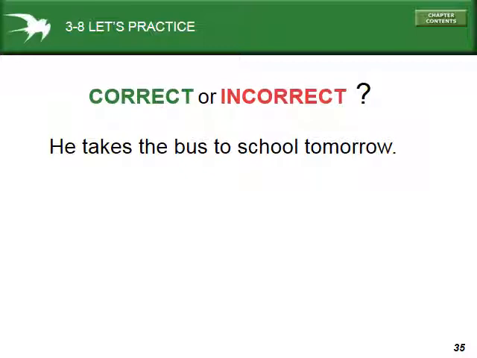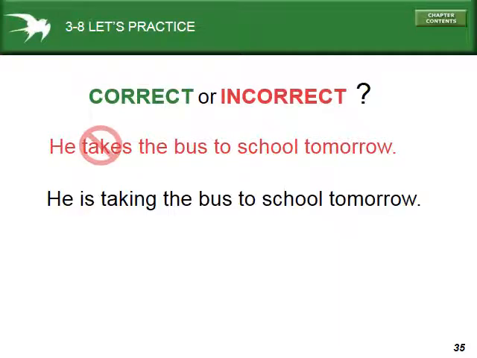All right, so here's our last slide here. We say, he takes the bus to school tomorrow. Okay, so we need to ask ourselves, does he have a schedule? This is one of those that is a little bit confusing. Now it's going to say this one's incorrect because it's not one of those schedule verbs like begin and end. Okay. But "he takes the bus to school tomorrow," you could say it's okay if that's on his schedule, right? He takes the bus to school tomorrow. That's part of his schedule. In that case, it would be okay.